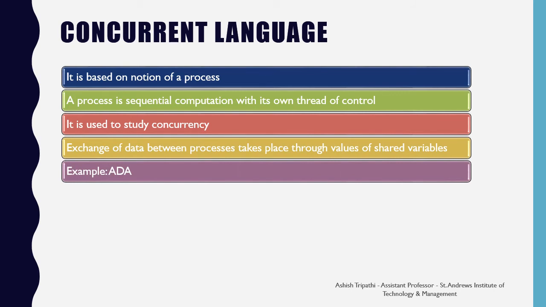Concurrent language is based on the notion of a process. Every process has its own thread of execution. So, to study concurrency, we make programs in a concurrent language. Processes exchange messages among them with the help of shared variables or shared memory locations, where a process writes a value for that variable and other processes read that calculated value. Example, Ada language.